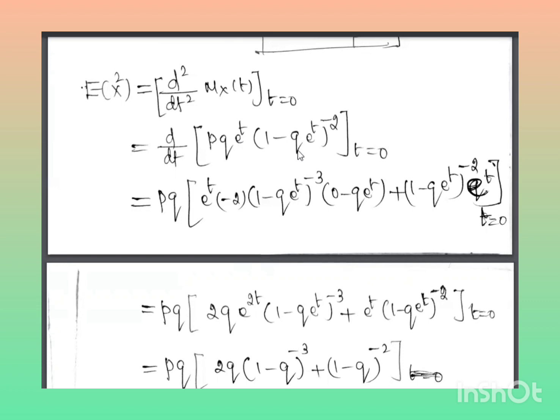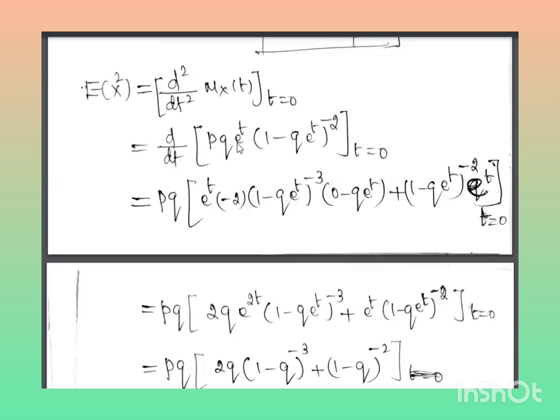So keeping e power t as a constant, you have to differentiate (1 minus q e power t) power minus 2. Just now I explained, x power n, if you are differentiating, n into x power n minus 1. So (1 minus q e power t) power minus 2, if you are differentiating, minus 2 into (1 minus q e power t) power minus 2 minus 1, into, now you have to leave the power minus 2. Base you have to differentiate, 1 minus q e power t. If you are differentiating, you will get 0 minus q e power t. Okay. So already studied in E of x, expectation of x.